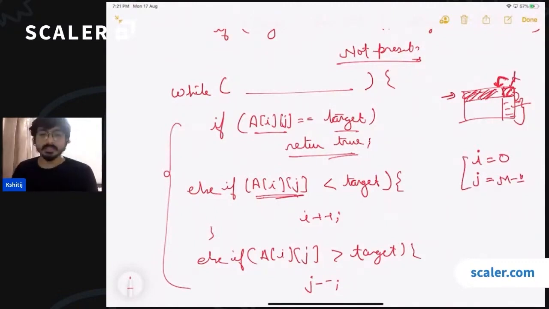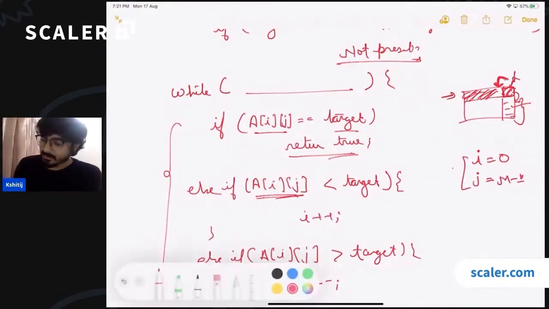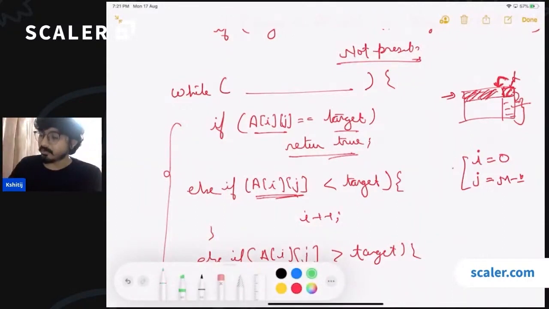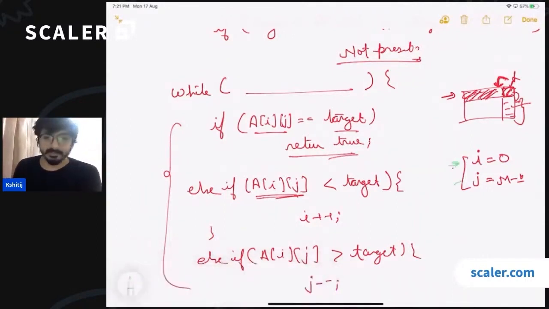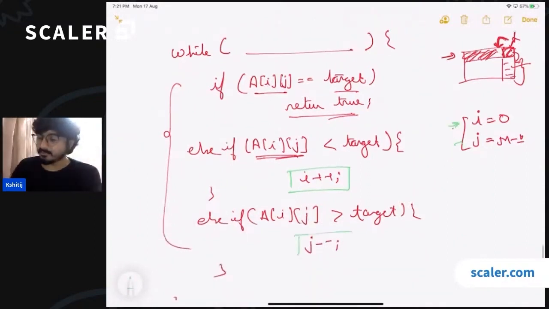Now, what should be the restriction, or what should be the boundary where we can go? You can also pay attention to how we are changing these variables, right? I is always getting incremented, j is always getting decremented. I is currently at the smallest possible value, which is 0. J is currently at the largest possible value, right?